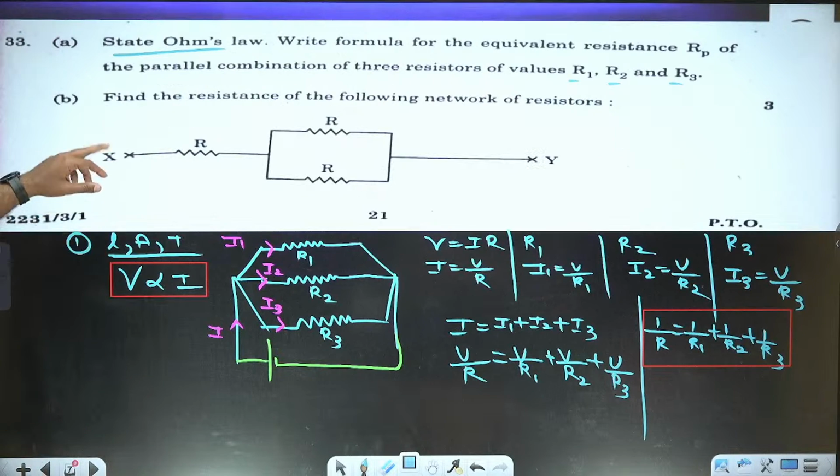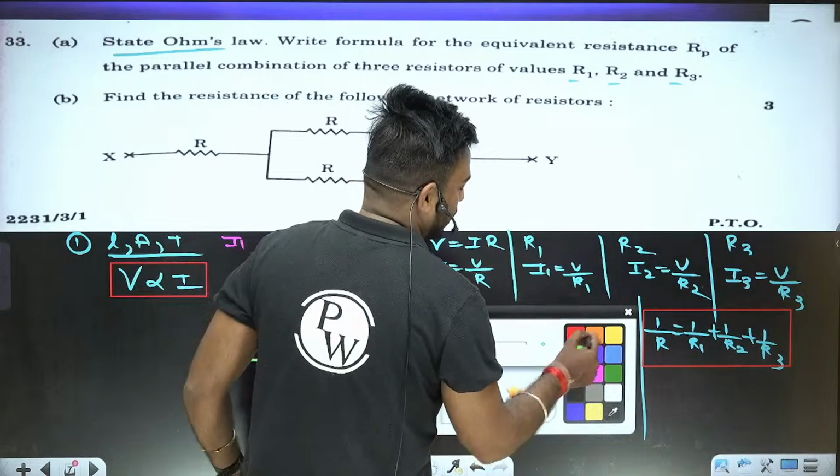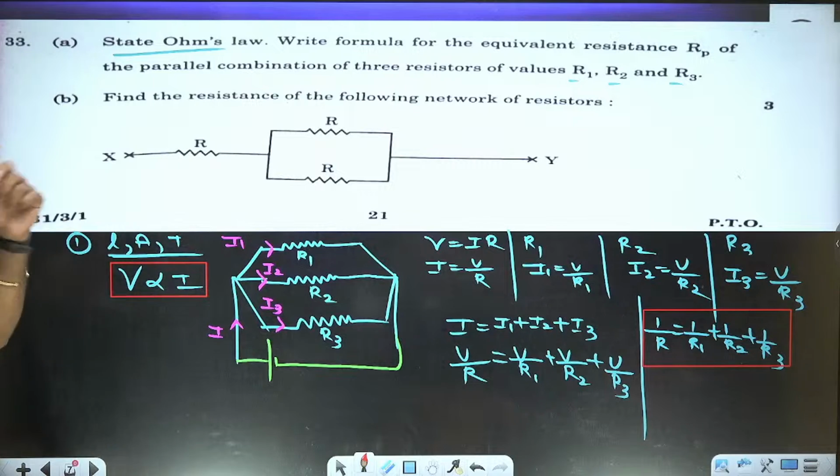Now move to the second question. Find the resistance in the following network of resistances. Find the equivalent resistance between the terminals X and Y.